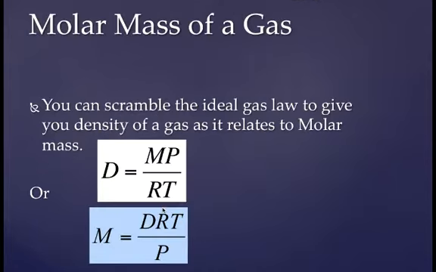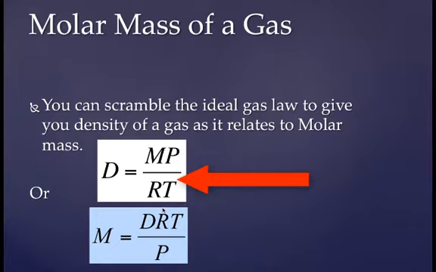There are a couple equations I need y'all to know. For a gas, you can rearrange the ideal gas law to solve for moles. And you can rearrange moles to put it in terms of density, and you can put it in terms of molar mass. So in this equation, d is equal to MP over RT. M is molar mass, right? So if you're given the molar mass, you can find the density of a gas, because density has to do with volume. Notice they took volume out, and notice also moles is missing.